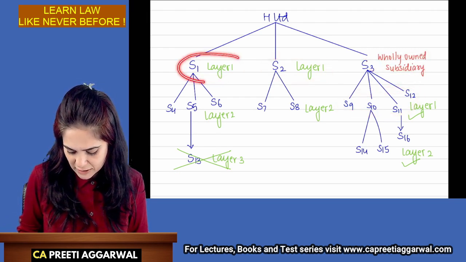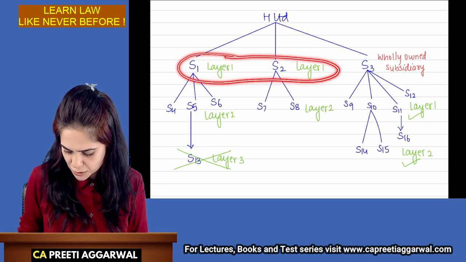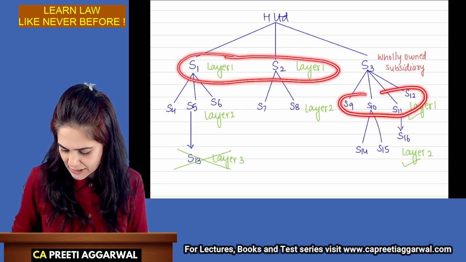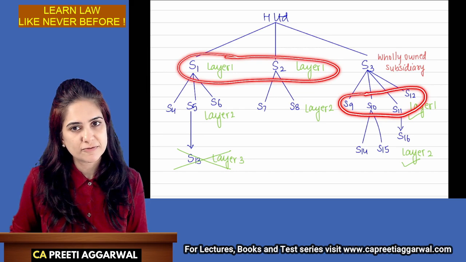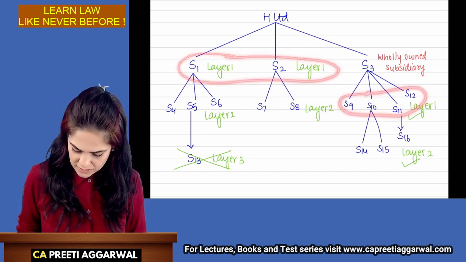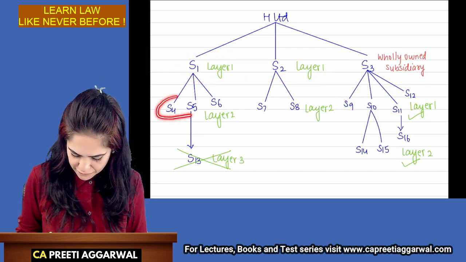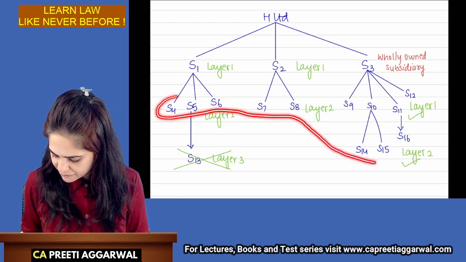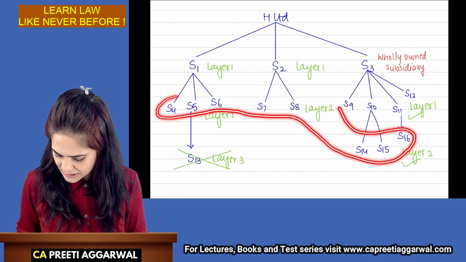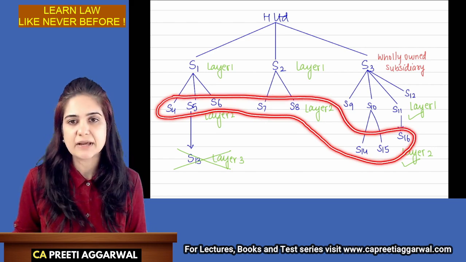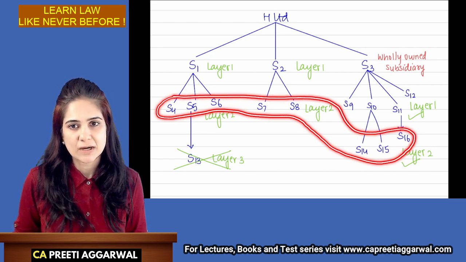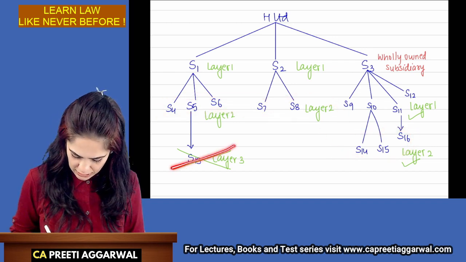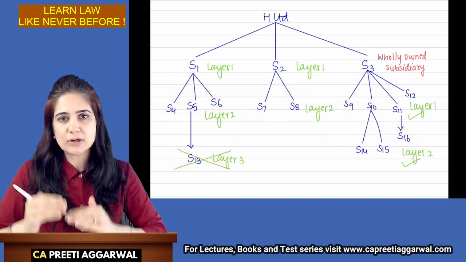So first layer will have S1, S2, S9, 10, 11 and 12. Second layer will have S4, 5, 6, 7, 8, 14, 15, 16. This is the second layer. Okay. This is not allowed. Going beyond that is not allowed.